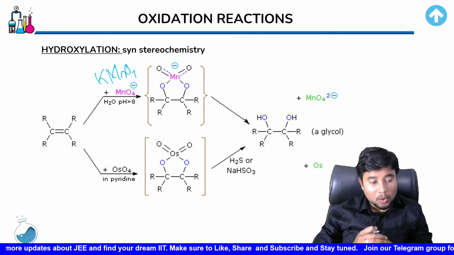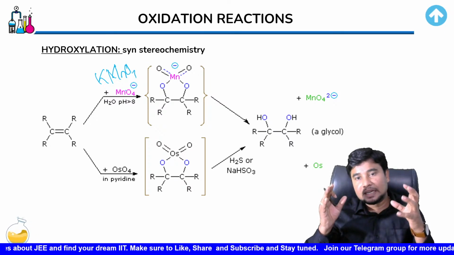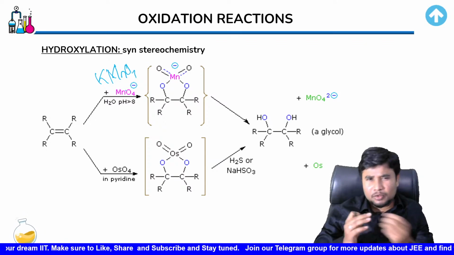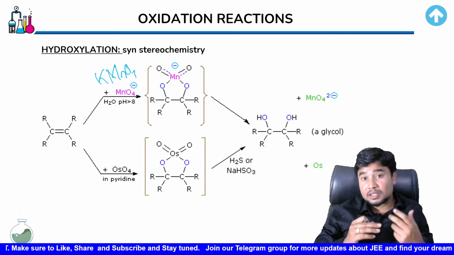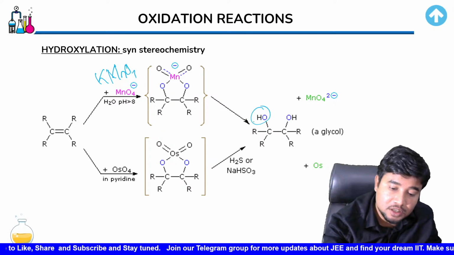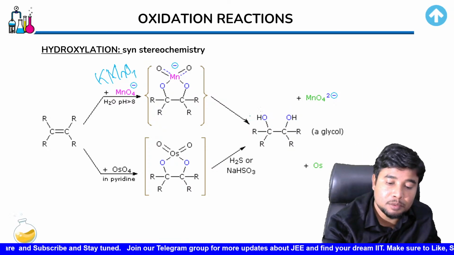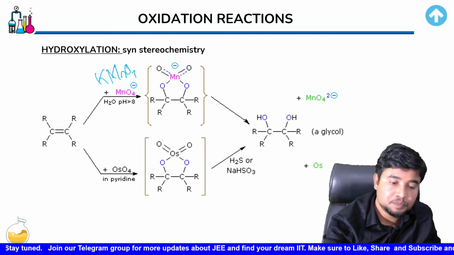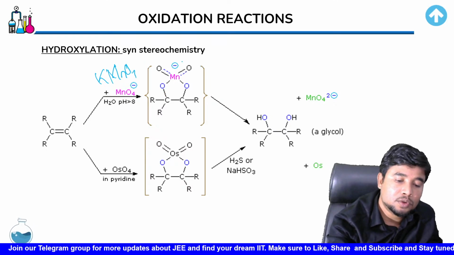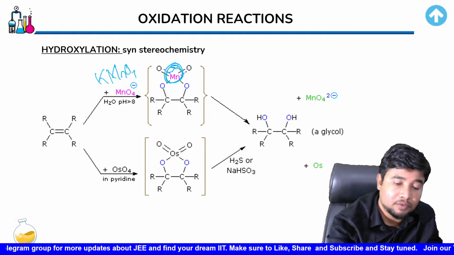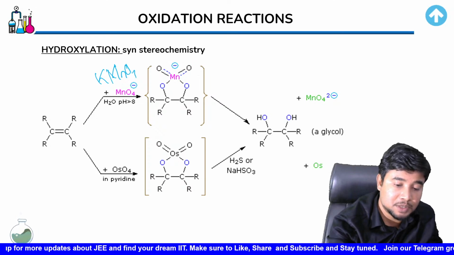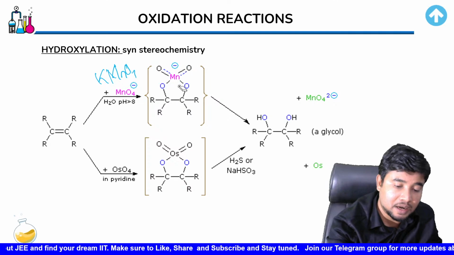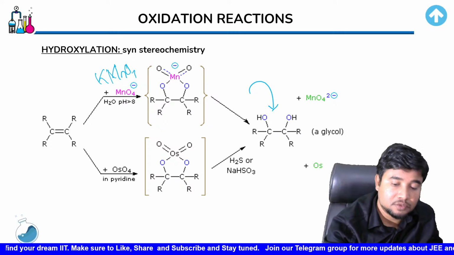If you take hot water, the bond breaks and gives you a similar product as what we got in the ozonolysis. But if you take cold water and basic medium, then it gives you 2 OH instead of that double bond O. So it won't get oxidized to such a level as happened earlier. The mechanism is also simple. When K+ leaves, MnO4- becomes the species that is actually there, and its oxygens come up and bind in an addition manner, resulting in the formation of this OH.